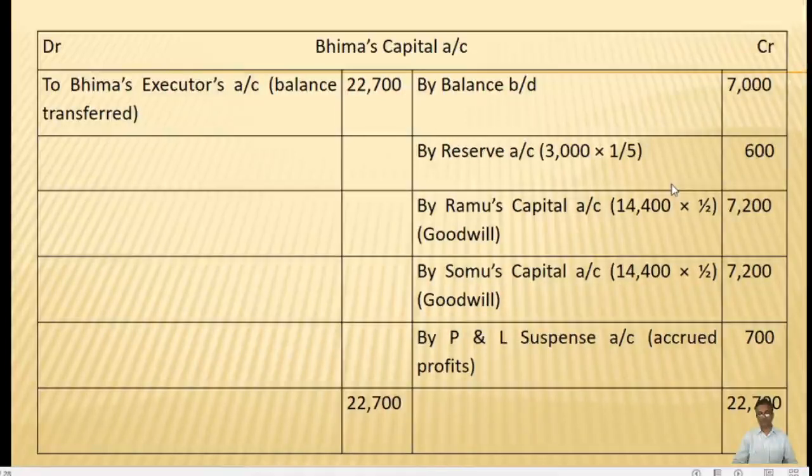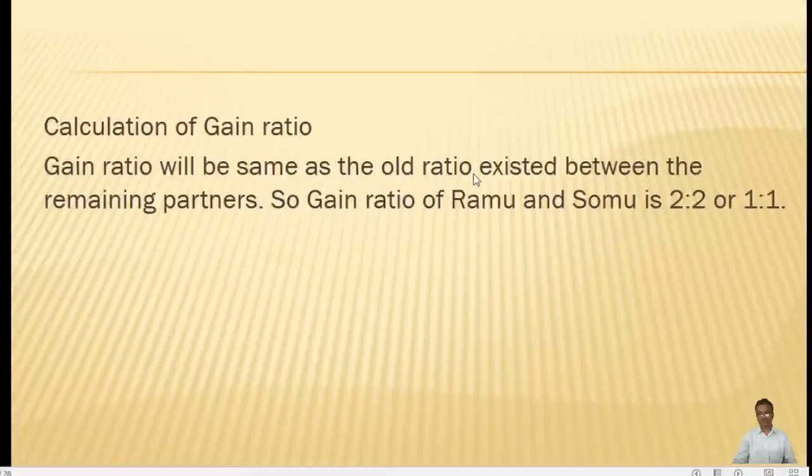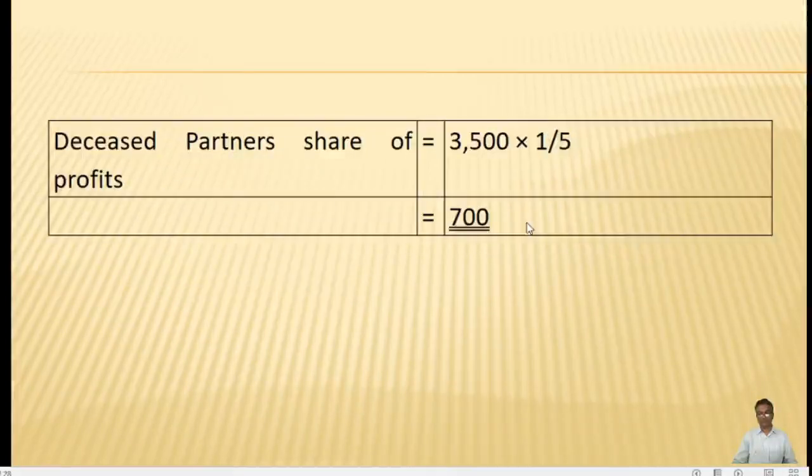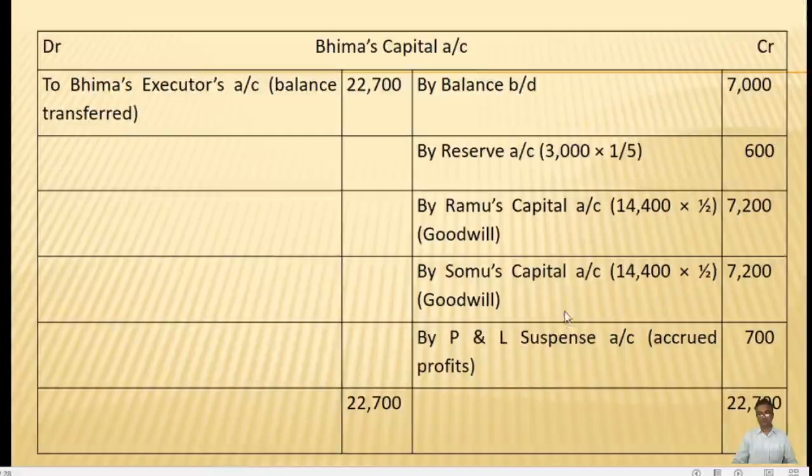Then we have calculated the goodwill, and we got the deceased partner's share of the goodwill as 14,400. So if we go to the problem, we found out that the goodwill is 14,400.